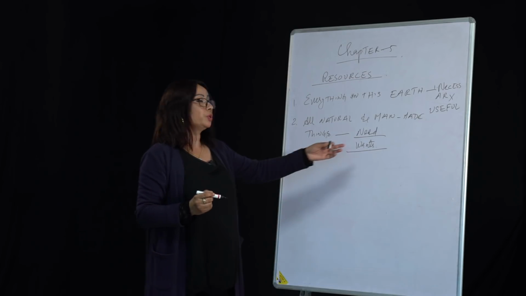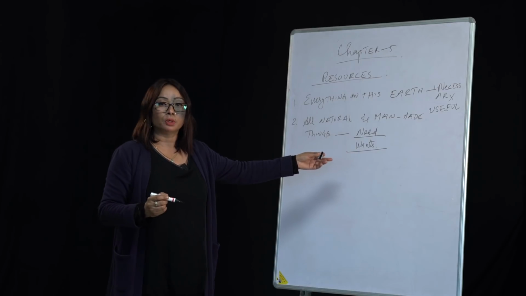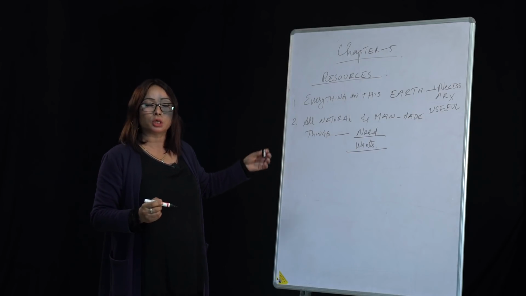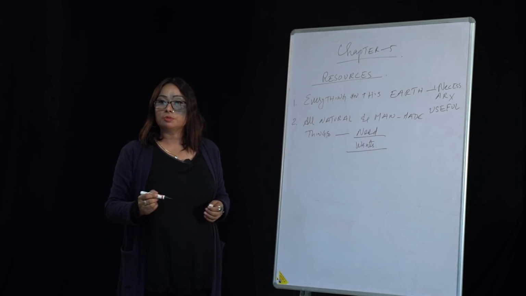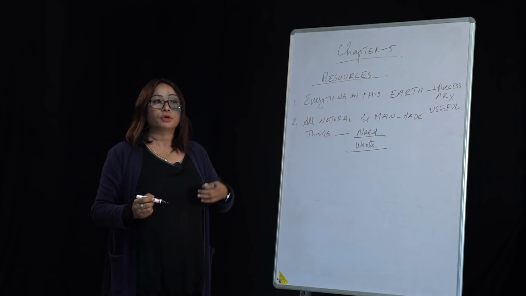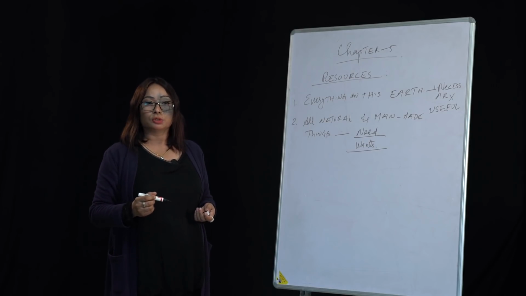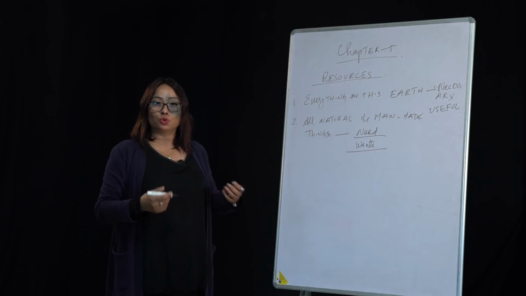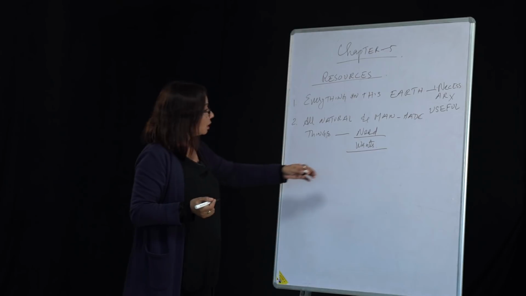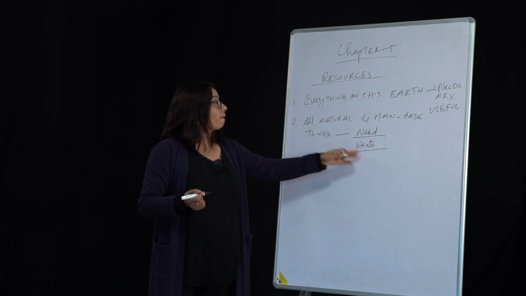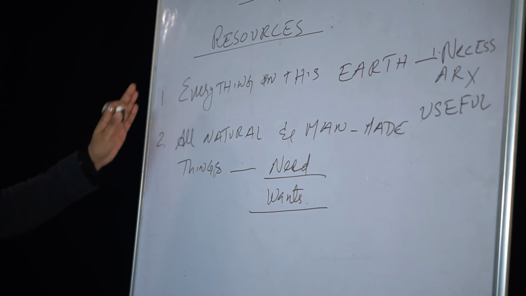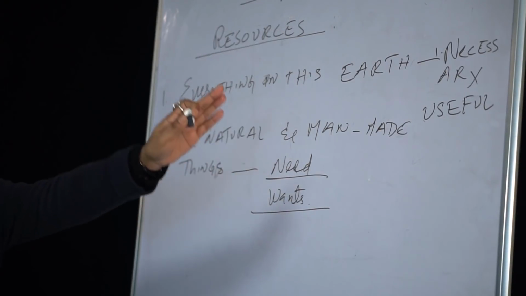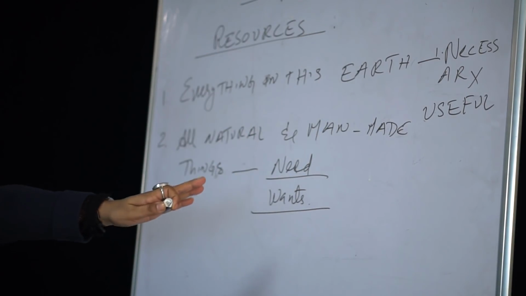Needs are those without which we cannot survive. It's very necessary. Food, water, shelter, these are needs. Wants means those things that make our life comfortable and convenient. So we need houses, furniture, roads, bridges. These are our wants. So first, a resource is everything on this earth that is necessary as well as useful for survival.